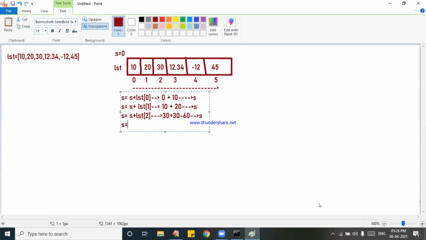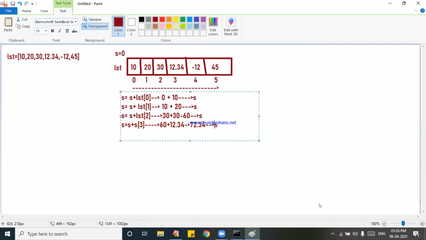Next, S is equal to S plus LST of 3. See, understand the logic. Why am I writing this repeatedly? You should feel that it is a repetition, plus you should feel that understanding the logic and tracing of the program will give you effective logic building skills, dear students. 60 plus LST of 3, 12.34, will give 72.34, kept into S only.